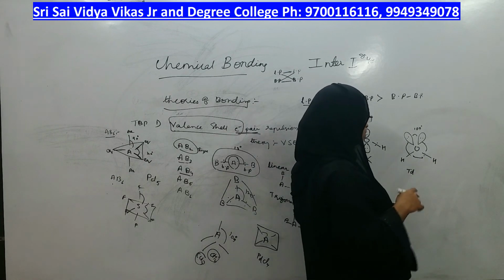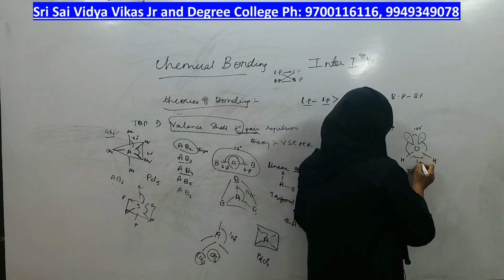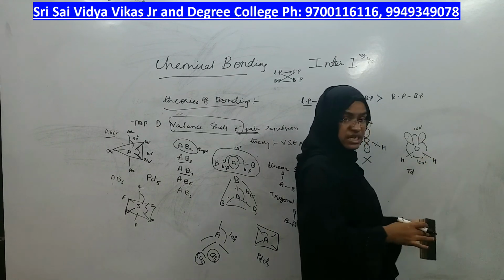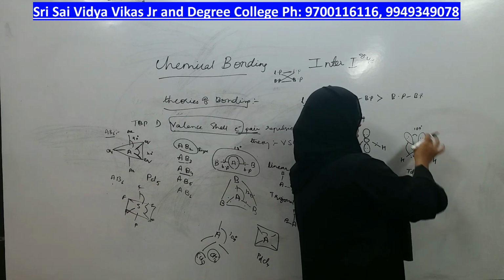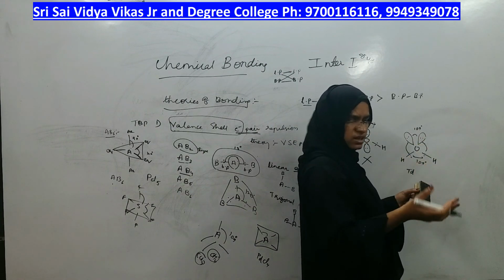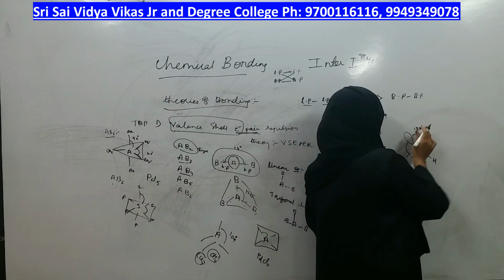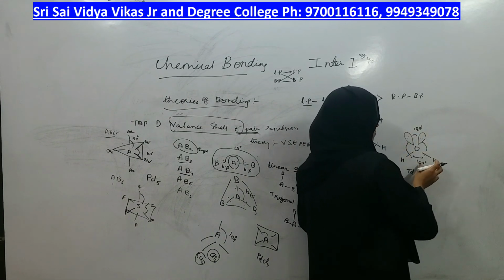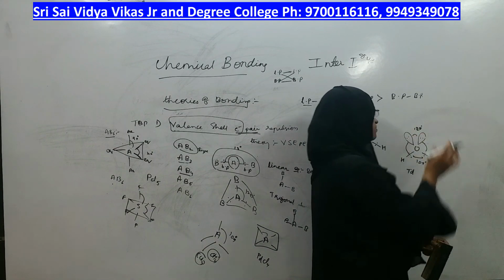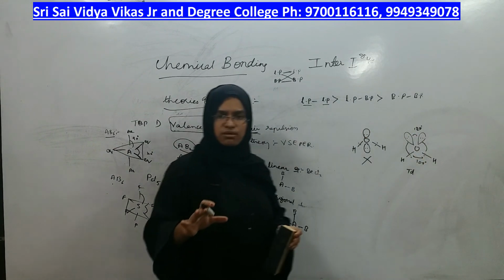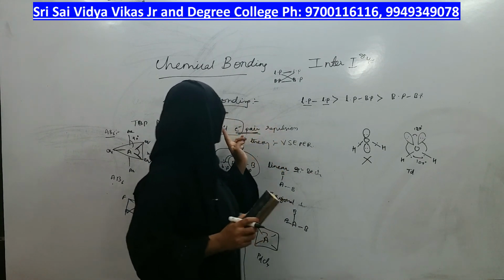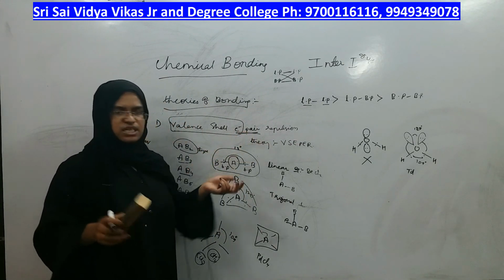Therefore, what they do is, instead of 109 degrees, the angle changes to 120 degrees, meaning they go far apart from each other, and it increases even more to 120. This becomes 120 in between these two, and 120 in between these two. Then only the repulsions between this bond pair and this lone pair can be minimized, and you will get a stable water molecule.